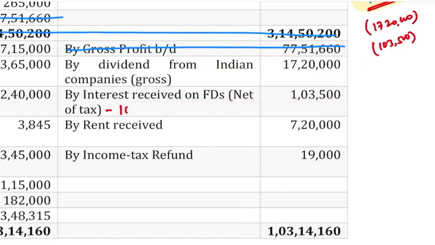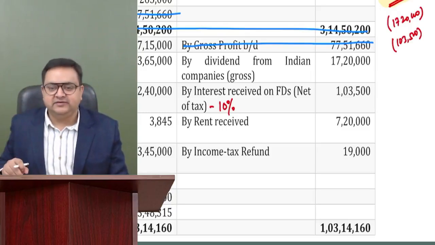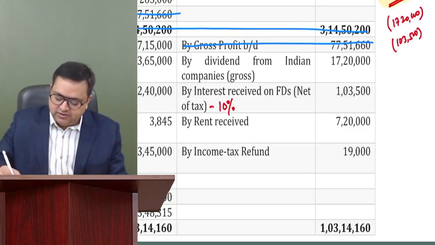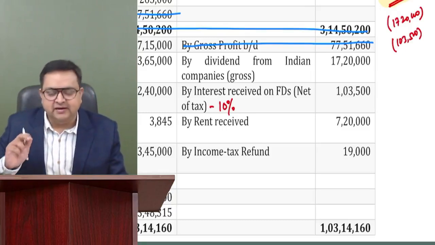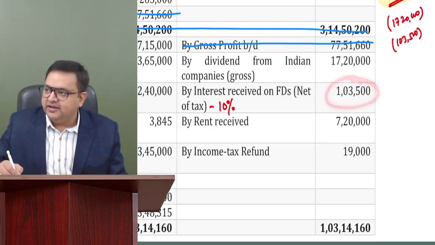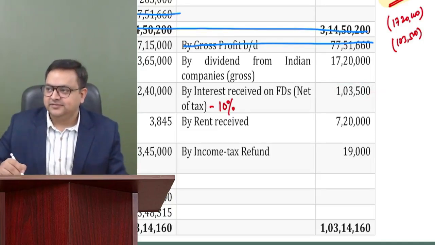And guys, please tell me, interest received on FD, net of tax 1,03,500. So right now I'm telling you that the TDS rate is 10% on it. That you will understand in TDS chapter. But interest received on FD, the TDS rate is 10%. First of all, while computing your PGBP, you will delete this. And please tell me how much would be your IFOS income. How much will go in IFOS?